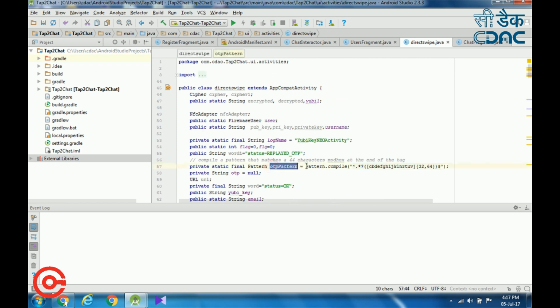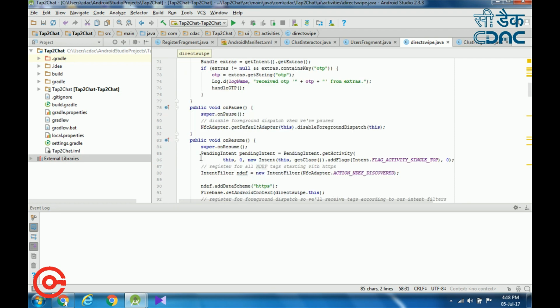This OTP pattern contains the pattern in the form of ModHex. ModHex is modified hexadecimal format. It only contains the characters like C, B, D, E, F, G, H, I, J, K, L, N, R, T, U, V. In our Yubico Neo, the OTP will be in the format of ModHex only. So we are assigning this pattern to the OTP pattern variable.